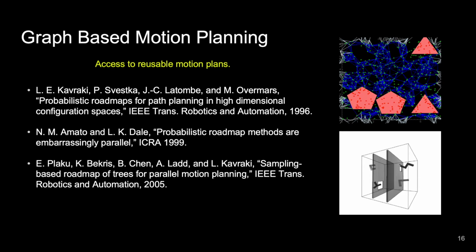To provide access to reusable motion plans, we decided to use graph-based motion planning, in particular, the tried and tested approach of probabilistic roadmaps, or PRM. PRM generates a connectivity graph of the space that can then be used as a data structure to query against to generate motions. There has been a lot of subsequent work on PRM to parallelize it, as well as extend the method and improve it for other use cases. However, we are not aware of any method that uses this new paradigm of serverless computing to parallelize PRM.